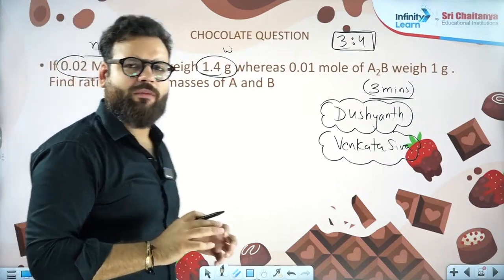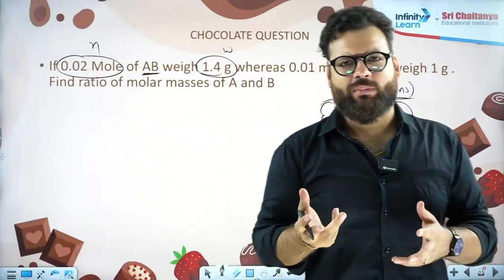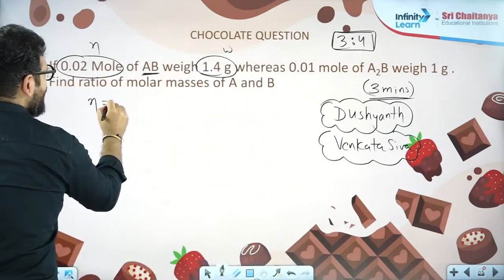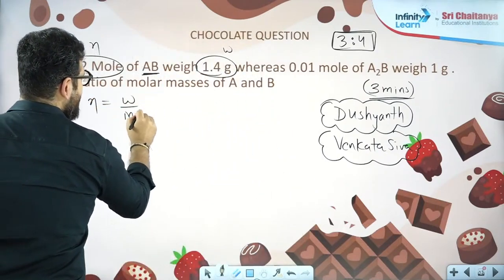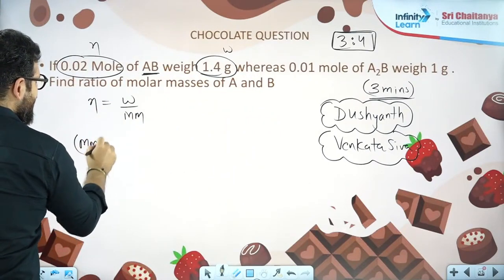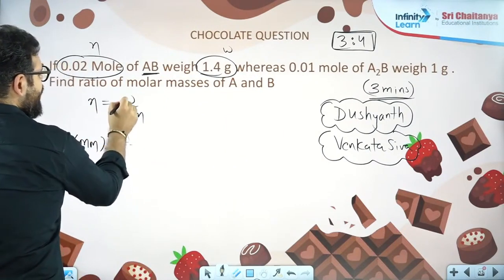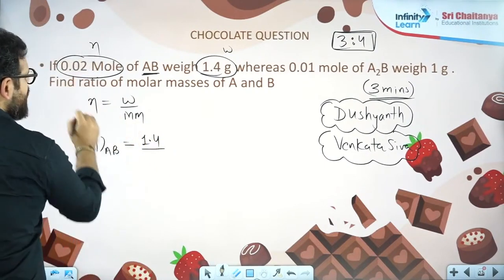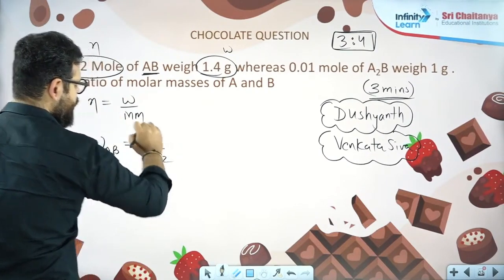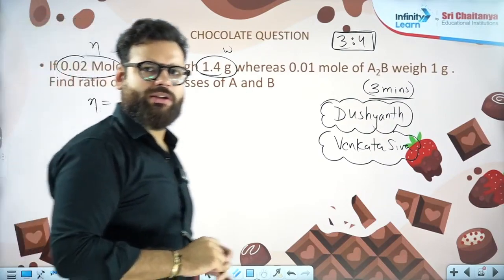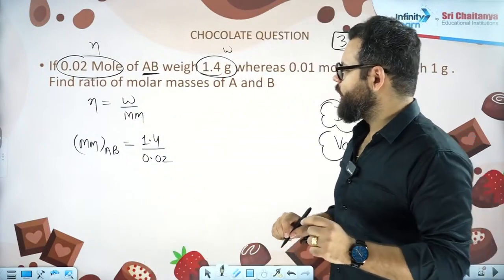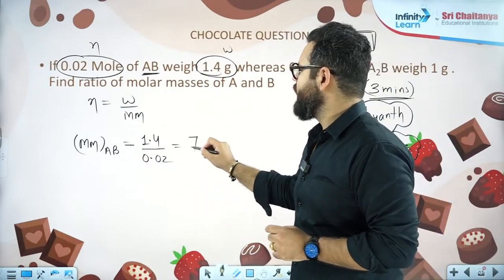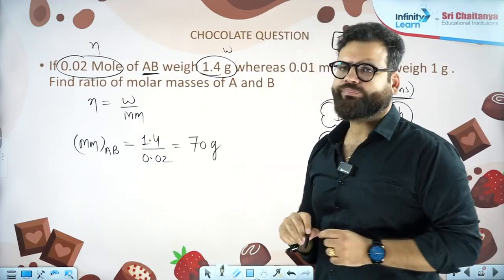From moles and weight, what can we do? We can find the molar mass. We know moles are equal to weight by molar mass. So we get the molar mass of AB as weight of AB, which is 1.4 gram, by moles of AB, which is 0.02. So the molar mass of AB comes out to be 70 gram.